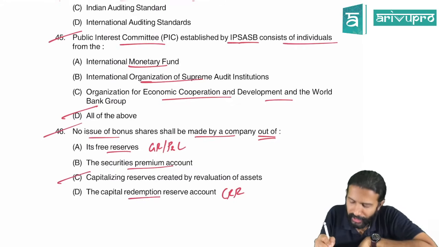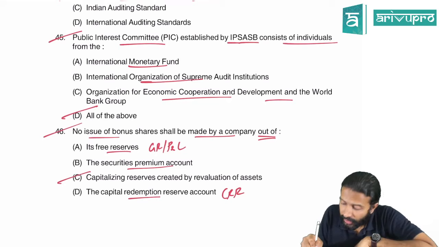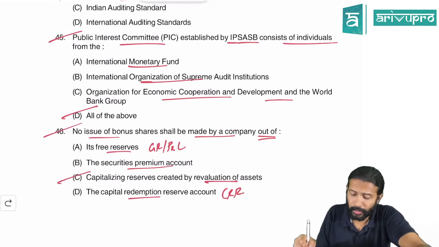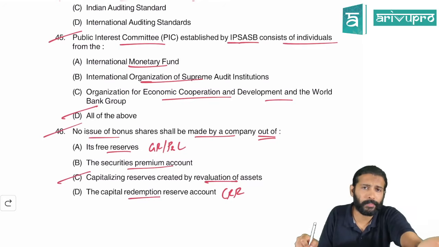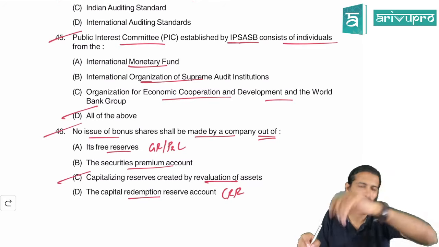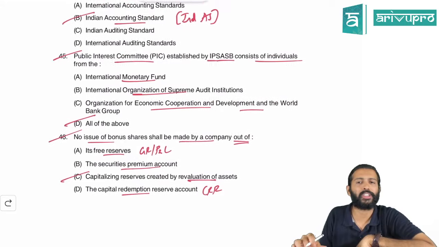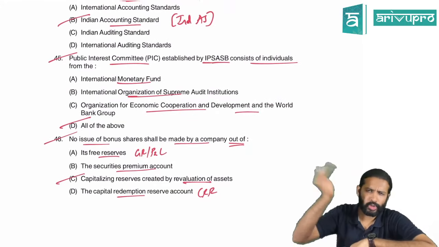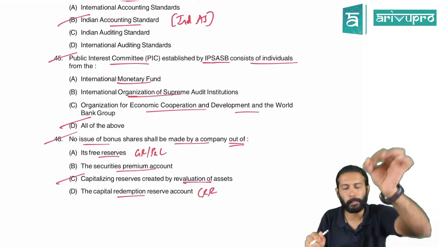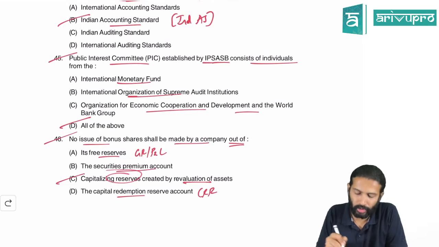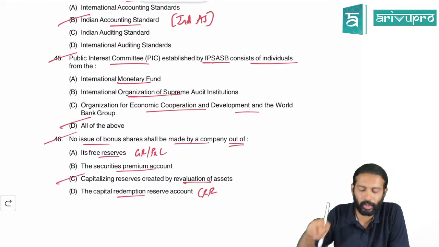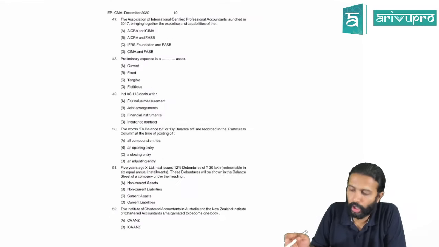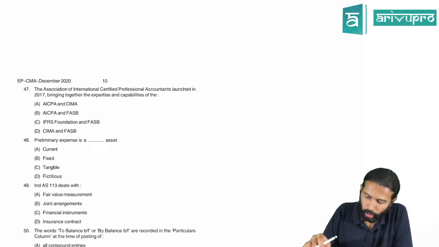But that means what is the remaining option? C, that is revaluation of asset. Whenever you revalue the asset, you're going to get something known as revaluation reserve. Can you give bonus out of that? No. Revaluation reserve cannot be utilized for bonus issue because Accounting Standard 10, Ind AS 16, which talks about property, plant and equipment, both prohibit this. So this is the answer because that cannot be utilized to give away bonus. That's what they asked. Which cannot be utilized to give away bonus shares? Fair enough.